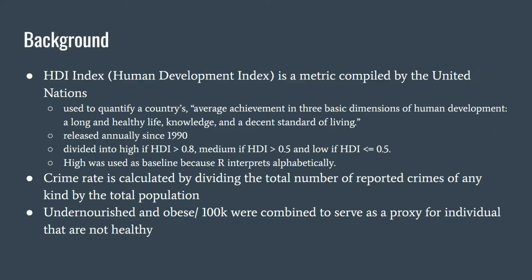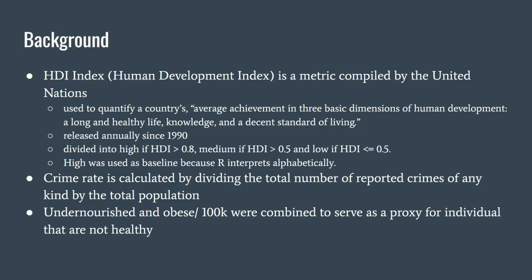HDI, also known as the Human Development Index, is a metric compiled by the United Nations, used to quantify a country's average achievement in three basic dimensions of human development, which are a long and healthy life, knowledge, and a decent standard of living. Released annually since 1990, it can be divided into high if HDI is bigger than 0.8, medium if HDI is bigger than 0.5, and low if HDI is less than or equal to 0.5. We used high as a baseline because our software interprets alphabetically.